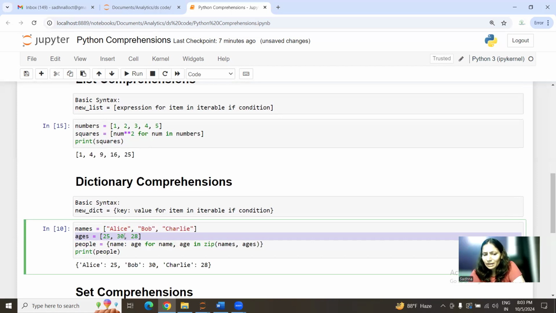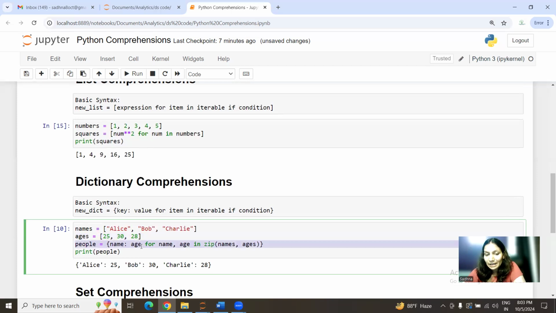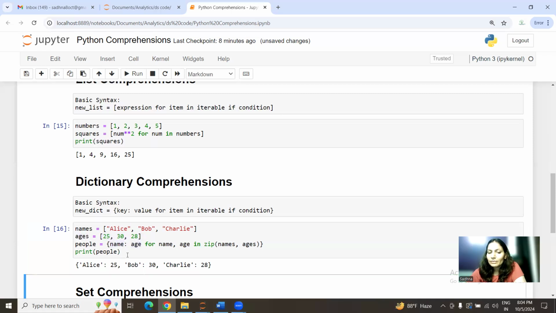I can simply use dictionary comprehension and use the zip function for it. There are other ways to do it, but I specifically want to explain dictionary comprehension. So for name, age in zip of the name and age lists that we already have, we added name as a key and age as a value. Within one line we can have that. It has created a dictionary which has keys as elements of the first list and values as elements of the second list. So it's a simple way.